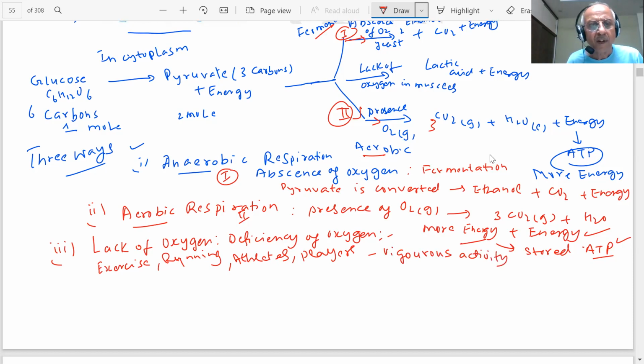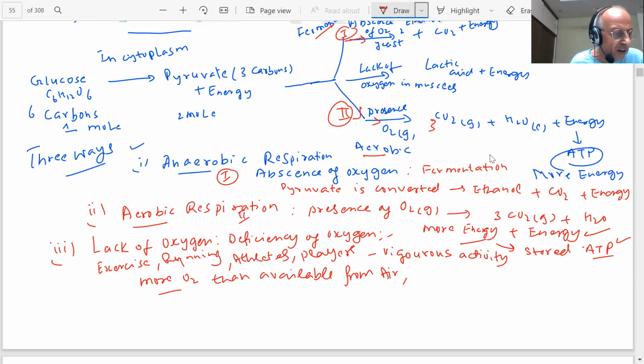So what will happen? You use more oxygen than available from air. Then this will cause, students, deficiency of oxygen or lack of oxygen in the muscles. And in such cases, pyruvate is converted into lactic acid.